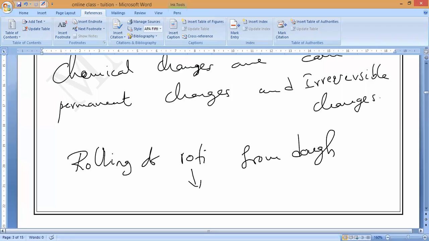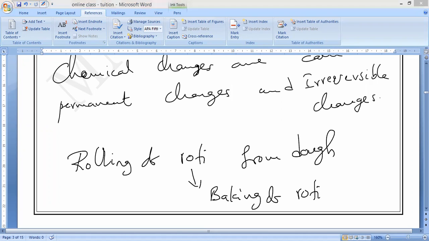If I start keeping it in the oven or baking, then what is that? Baking of roti, sir. Chemical change. It is a chemical change because it is not possible to get back and a new substance will form. Before baking, it is some other thing, dough. Once you start baking, it mixes with so many chemicals and new substances will form. So that is why we call it chemical change.